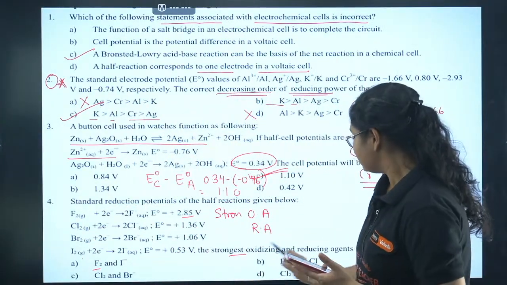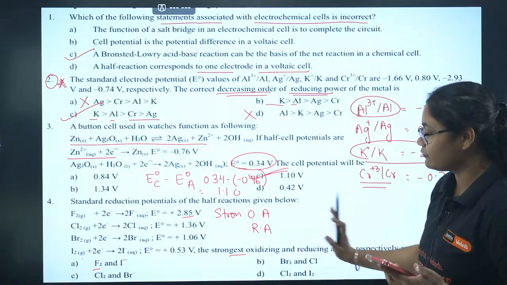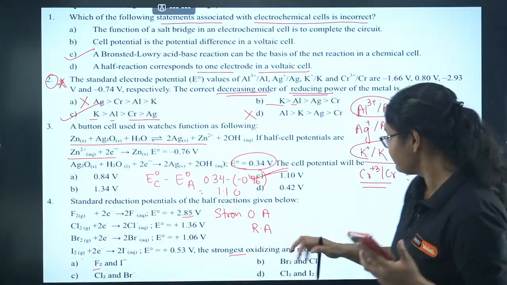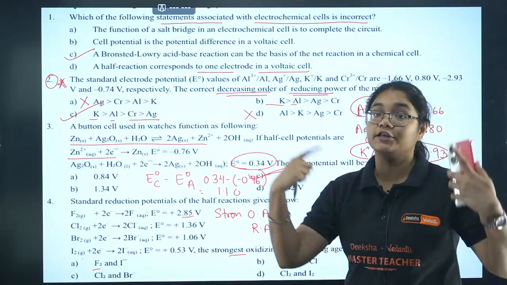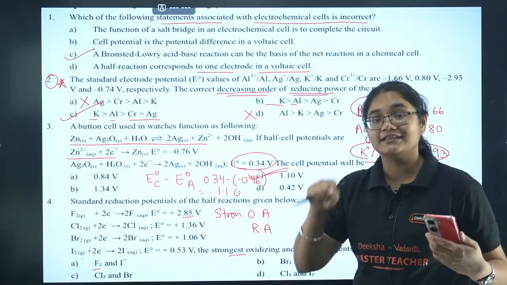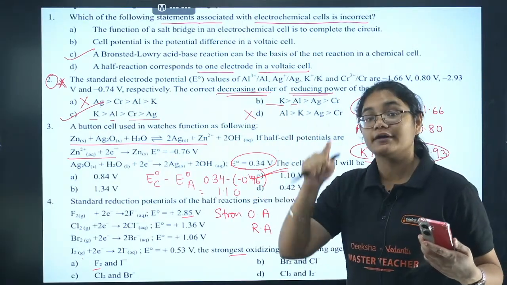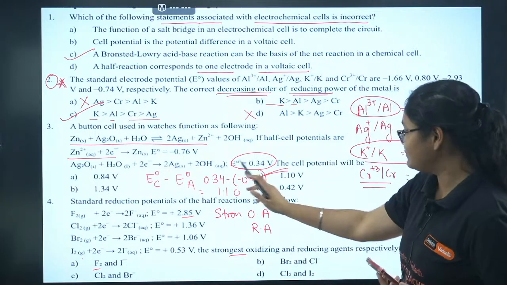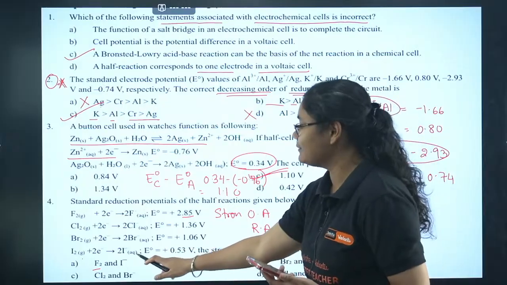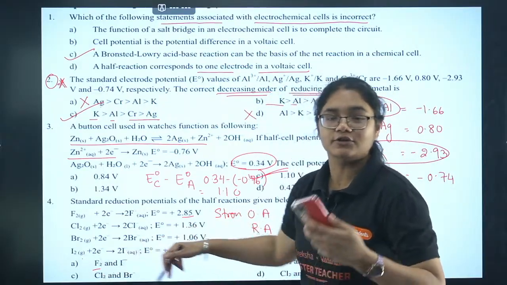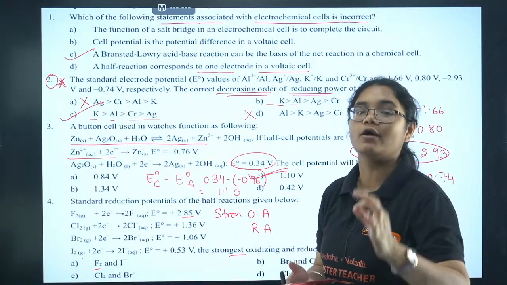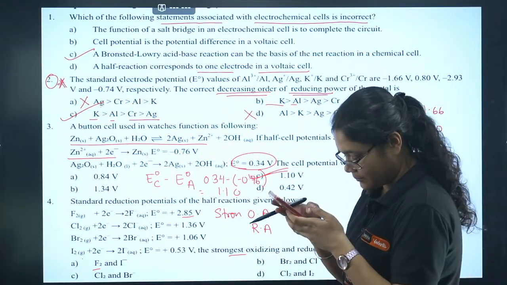Next, the strongest reducing agent. Now see, we have already identified the answer has to be I minus, but let's understand why this happens. The strongest reducing agent means it will reduce others, but itself it will get oxidized. If itself it will get oxidized, its oxidation potential should be very high or reduction potential should be very low. So the element with the lowest reduction potential here is this one, 0.53, right? So I minus will undergo oxidation to I2, so its oxidation potential is very high, so it is a strong reducing agent. So that is why option number A.